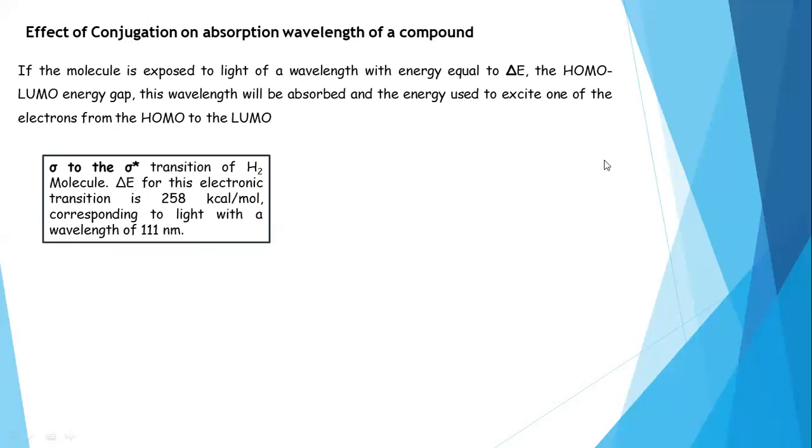E is the energy of the photon or energy of the radiation. h is Planck's constant, equal to 6.624 into 10 to the power of minus 34 joules, or we can say 6.624 into 10 to the power of minus 27 ergs. h is Planck's constant, that value we have already discussed, and nu is the frequency.